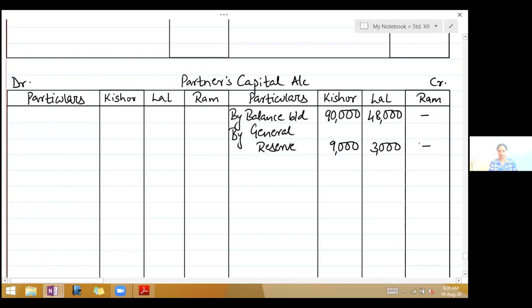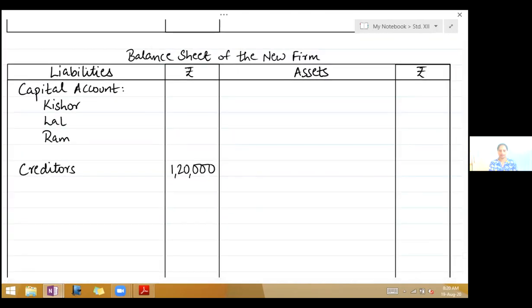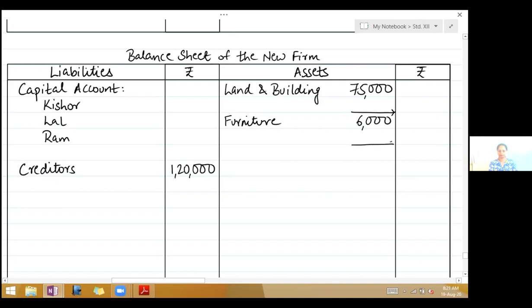Come to the asset side, it's land and building. So take the balance sheet, write land and building. In the inner column, 75,000. Next is furniture. In a column 6,000, leave a line for adjustment. Stock 60,000, leave a line for adjustment.